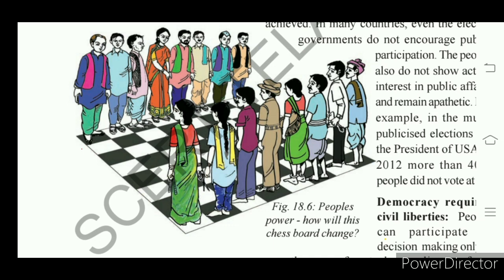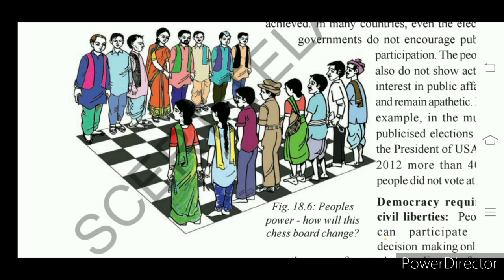So this chessboard where the people are standing indicates that the people are inactive. If they move, then the game will start, there will be a counter by the opposition side and an encounter by this side. That will bring out good results. So people's participation is very essential. That is shown here in figure 18.6.